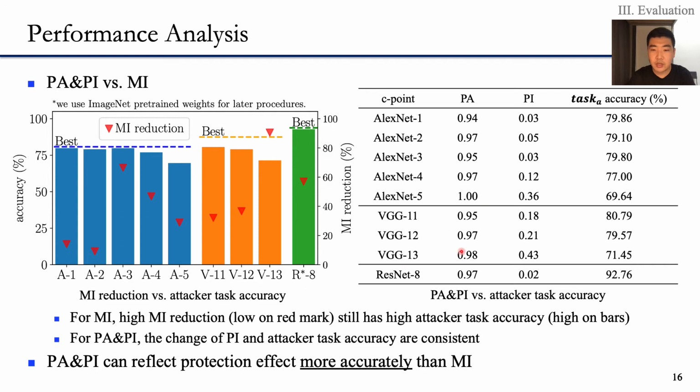The table on the right shows results for the same experiment with PA and PI. It is clear that higher PI indicates lower accuracy on the attacker task, which means more effective protection. Such results indicate that PI is consistent with the real-world scenario. Therefore, PA and PI can reflect the protection effect more accurately than MI. After this, we can use PA and PI to evaluate PriPro and other methods for fair comparison.